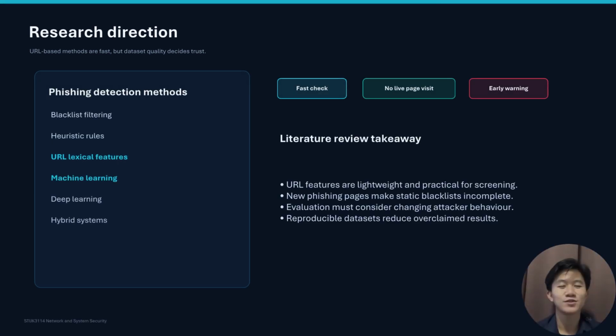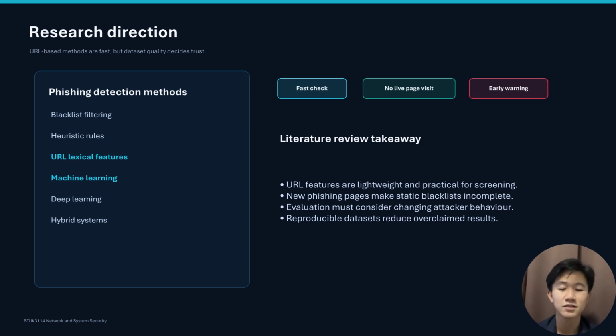Previous studies have introduced several approaches to phishing detection. These include blacklist filtering, heuristic rules, lexical URL analysis, machine learning, deep learning, visual similarity analysis, and hybrid systems. This project focuses on lexical URL features because they are lightweight and can be analyzed quickly. The system does not need to visit a suspicious web page before making an initial prediction. This helps reduce exposure to potentially harmful content.